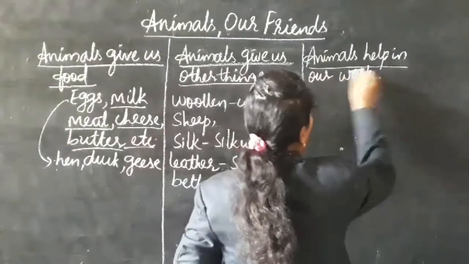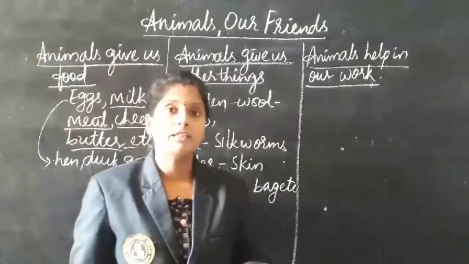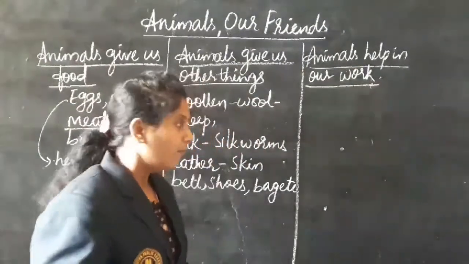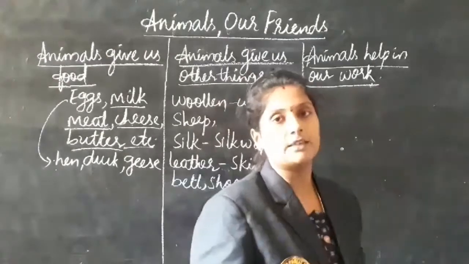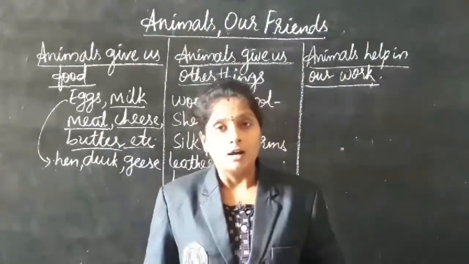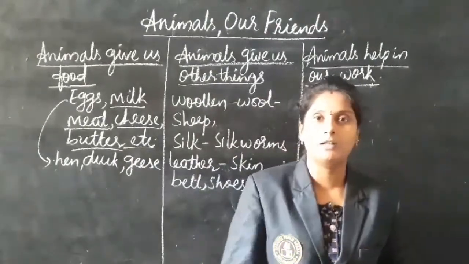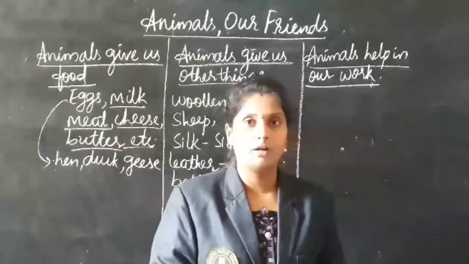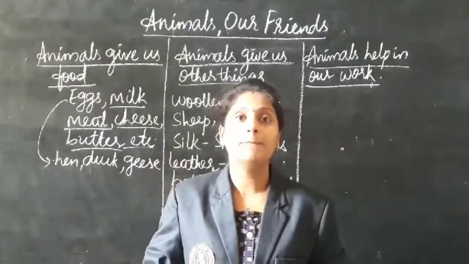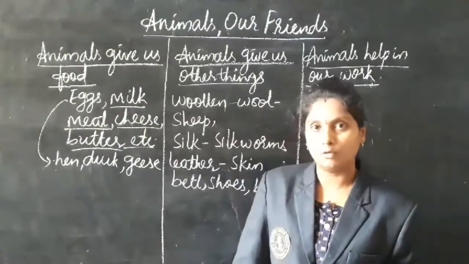Next, animals help in our work. For example, in the olden days, in your grandmother's and grandfather's age, there were no vehicles to move from one place to another, like the bus, car and train we use now.